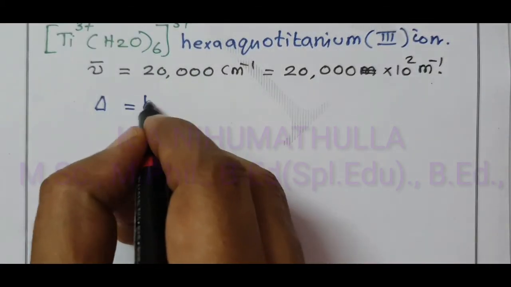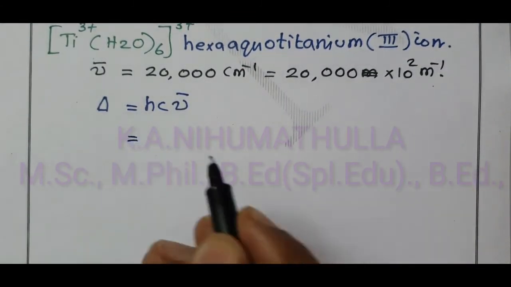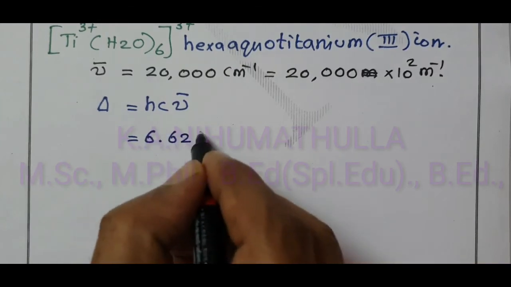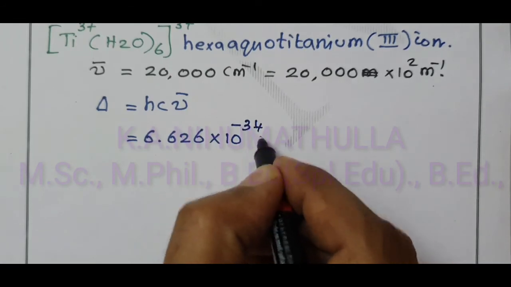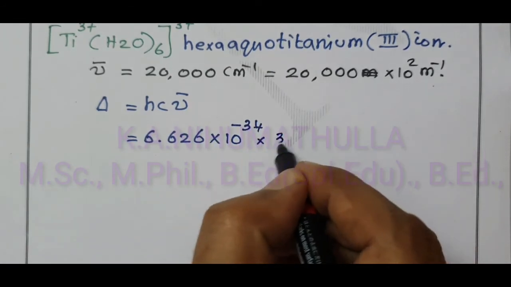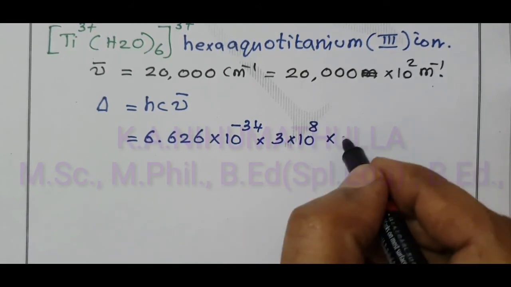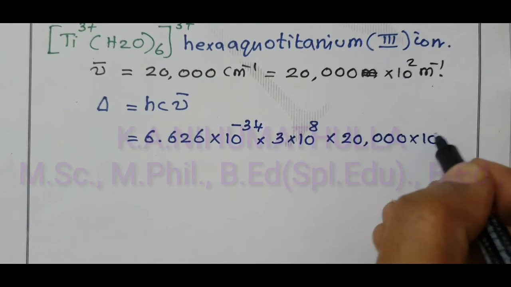Delta equal to Hc into mu dash. What is H? Planck constant, 6.626 into 10 power minus 34, into velocity 3 into 10 power 8. These two values are constant. Then 20,000 into 10 power 2.